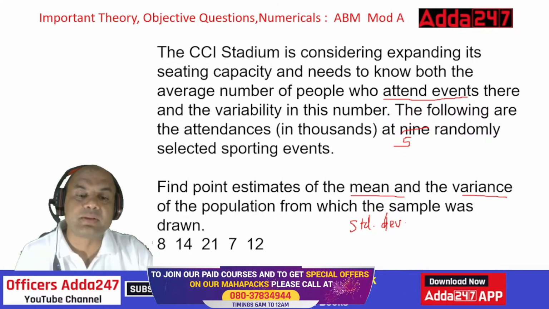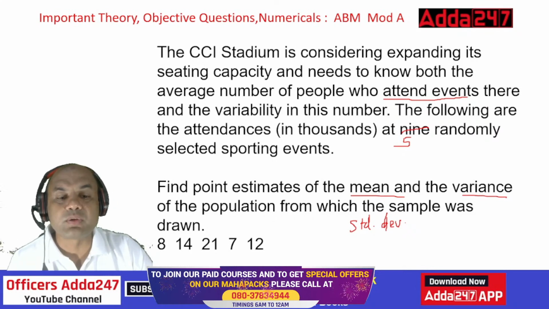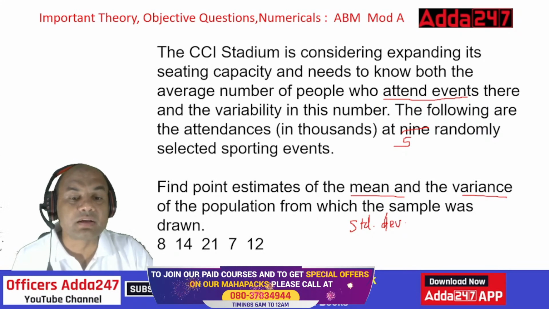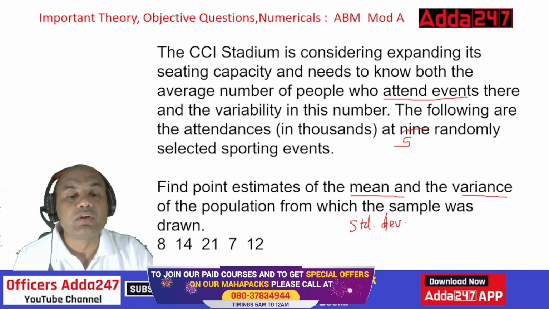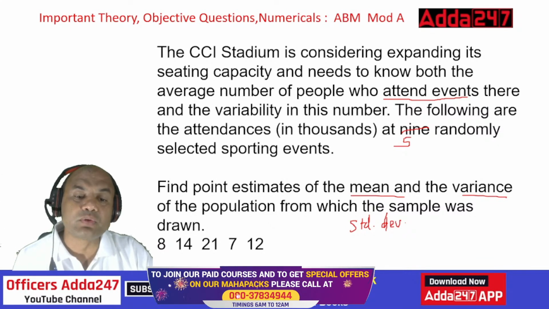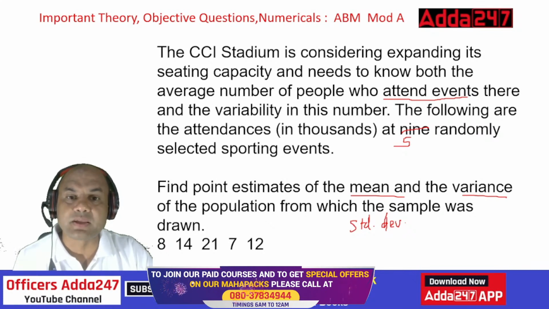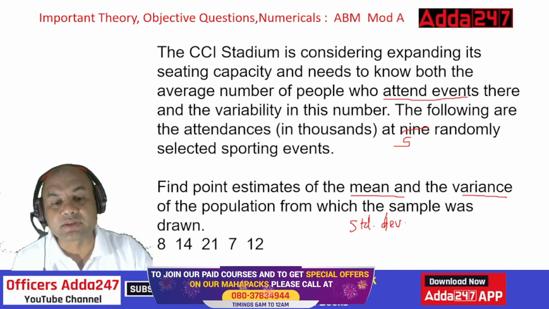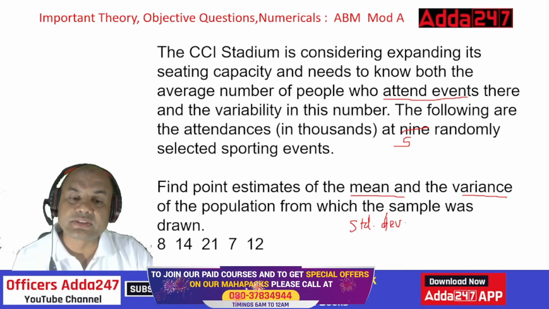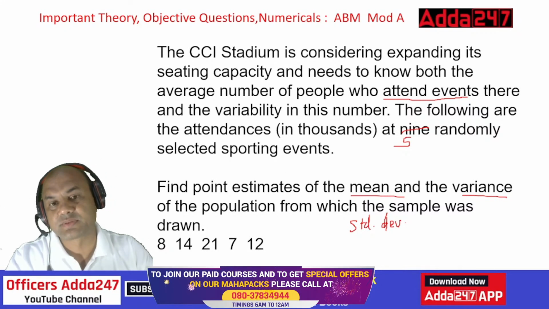So look at the variability. It is 8. What do you mean by this? At one event there were 8,000 people. In the second event there were 14,000 people. In the third event there were 21,000 people. Fourth event 7,000 people, and fifth event 12,000 people. So there is a huge variability. People are shifting 8, 14, 21 and immediately 7, so it has come down. This is known as the variability, and we have to find out the mean and variance of this.